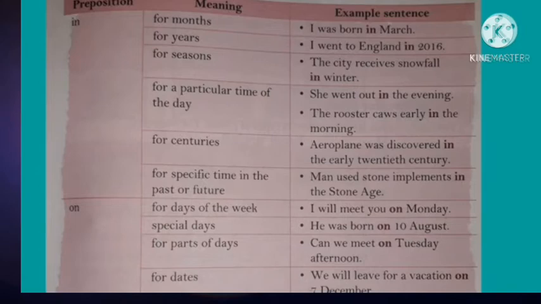Next one is on. We use on for days of the week. Example, I will meet you on Monday. For special days, he was born on 10th August. For parts of days. Example, can we meet on Tuesday afternoon? For dates, we will leave for a vacation on 7th December. These are the usages of the preposition of time, on.